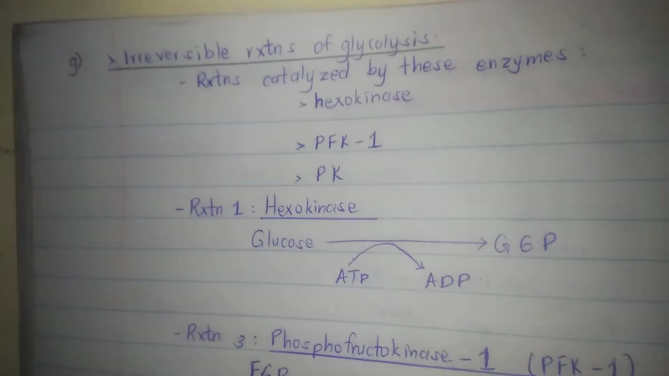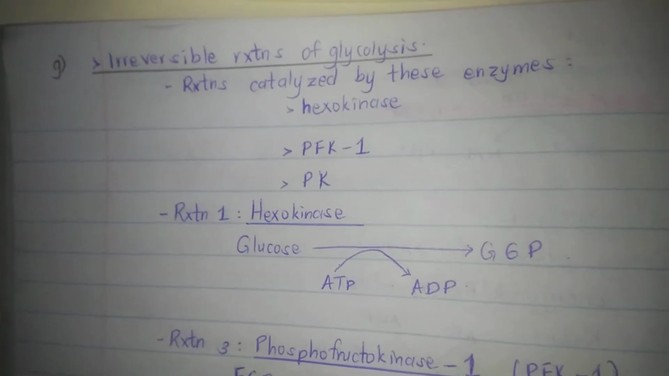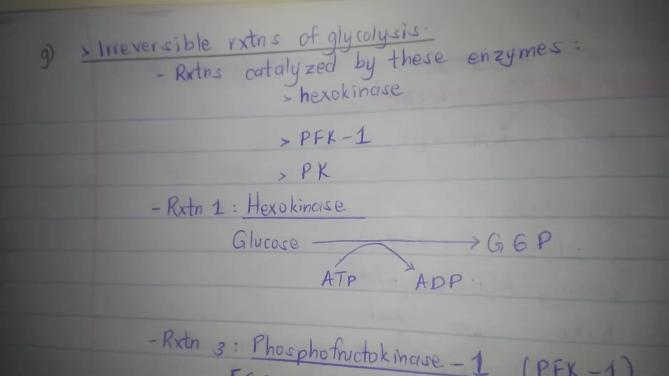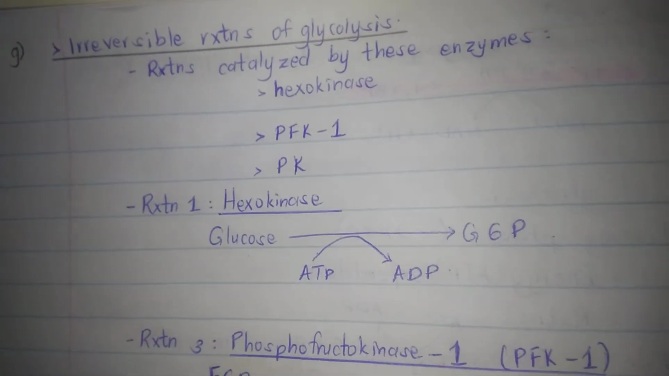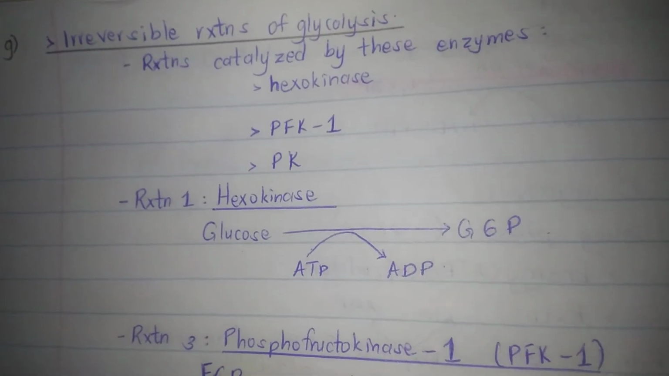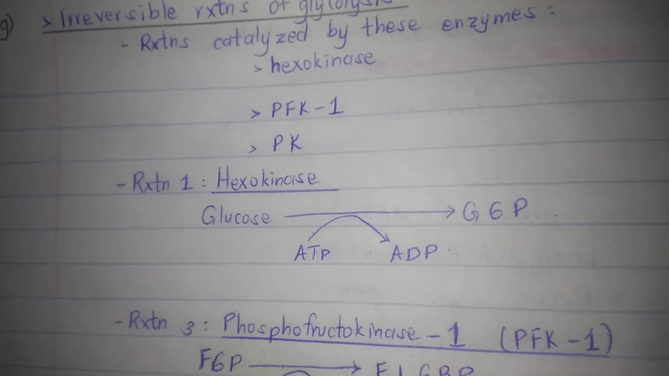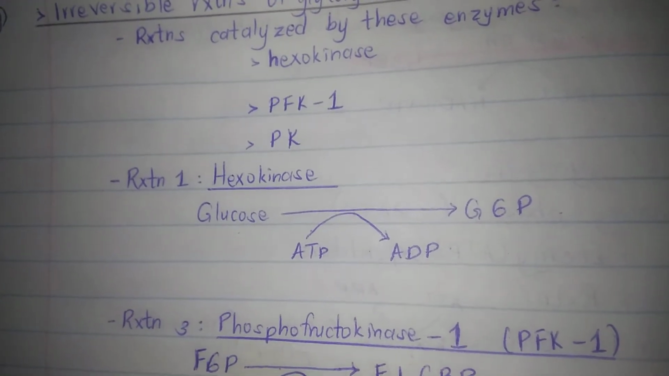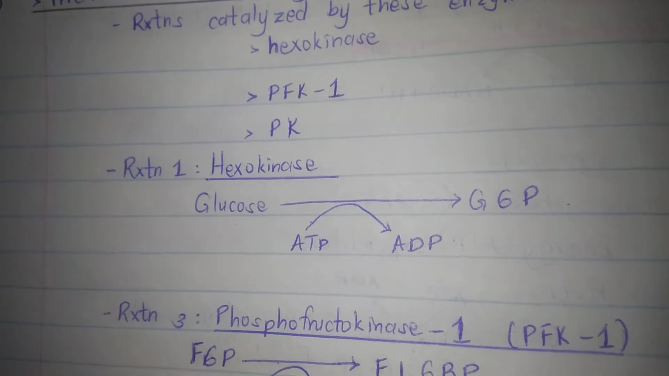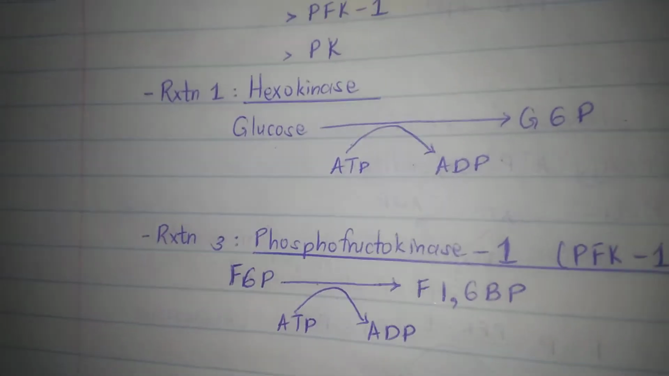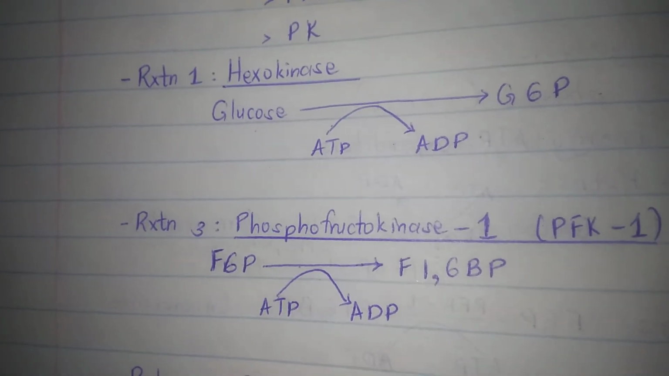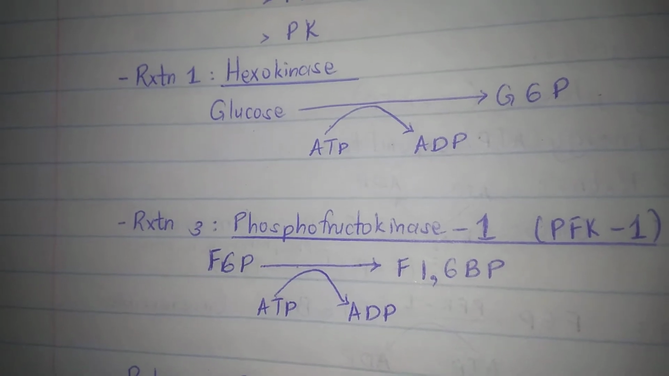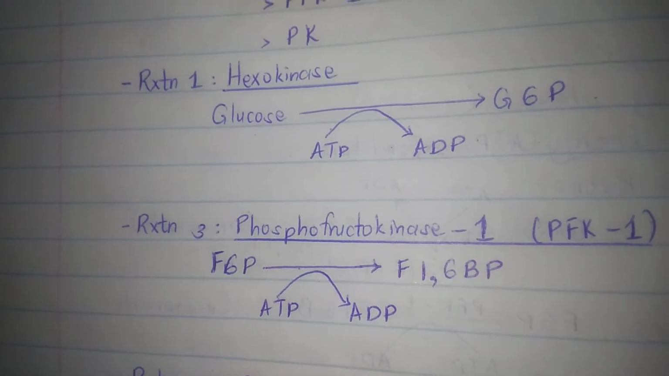So we're going to be looking at the irreversible reactions of glycolysis. These are the reactions catalyzed by the following enzymes: hexokinase, PFK1, and PK. PFK1 is phosphofructokinase 1, PK is pyruvate kinase. So the first reaction is hexokinase, where glucose is converted to glucose 6-phosphate and ATP is being used.